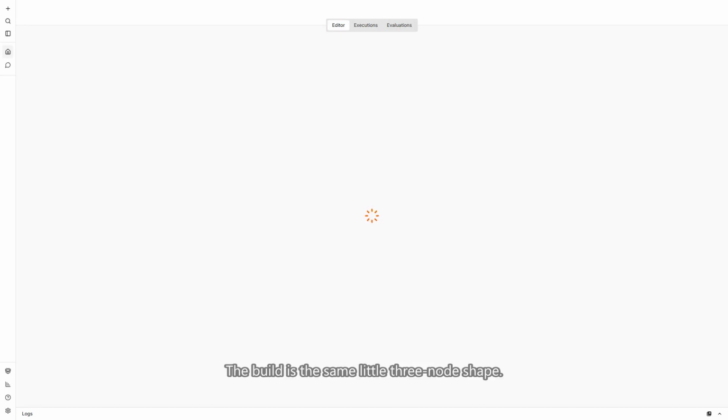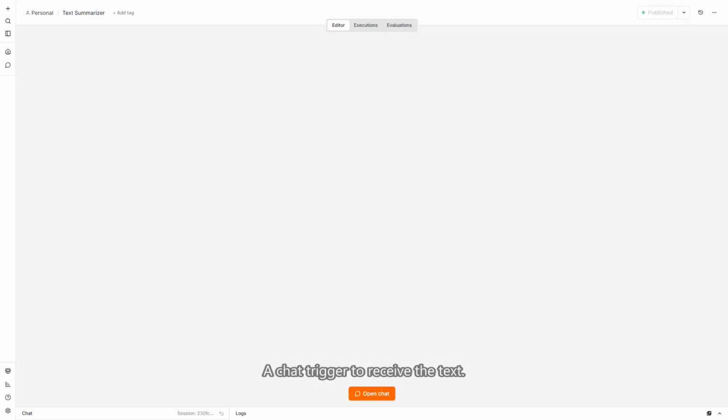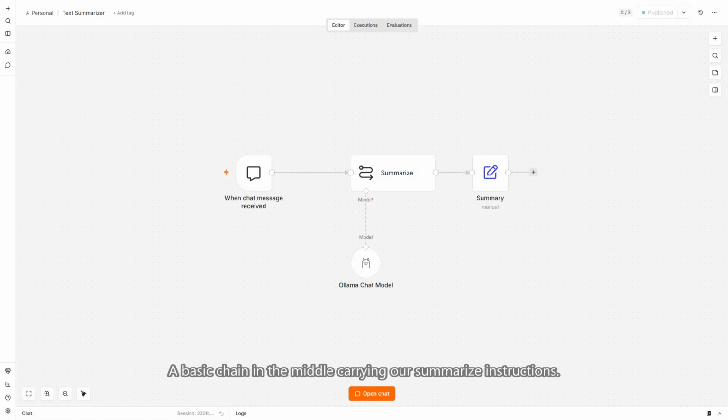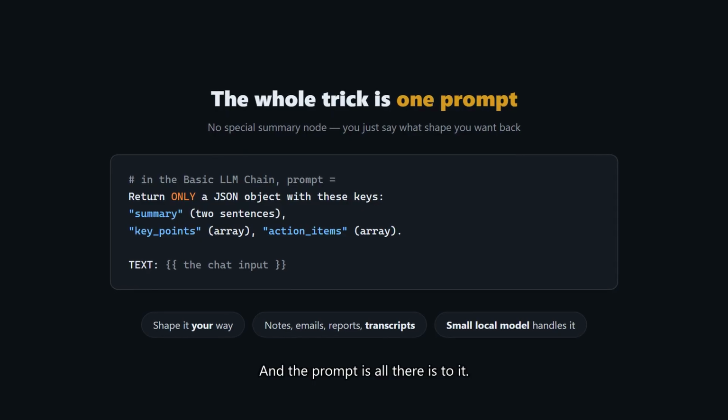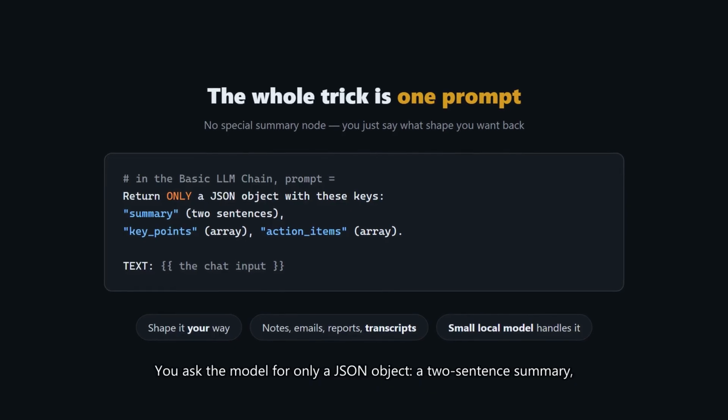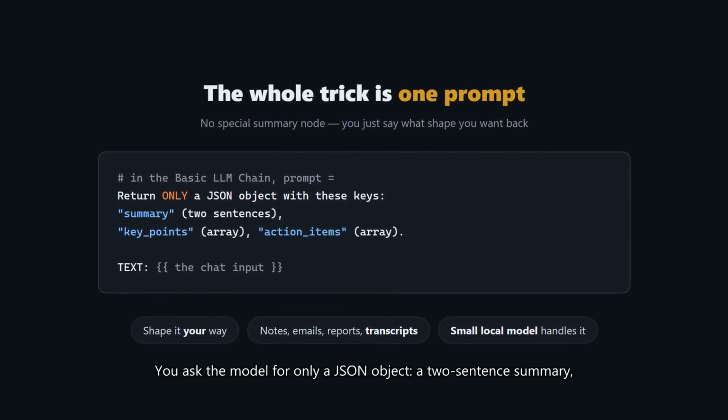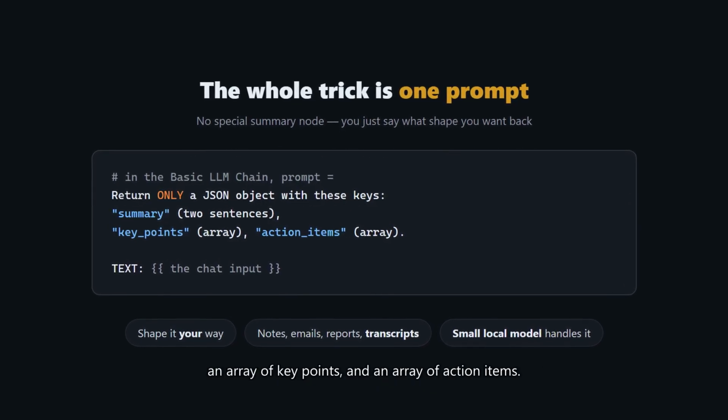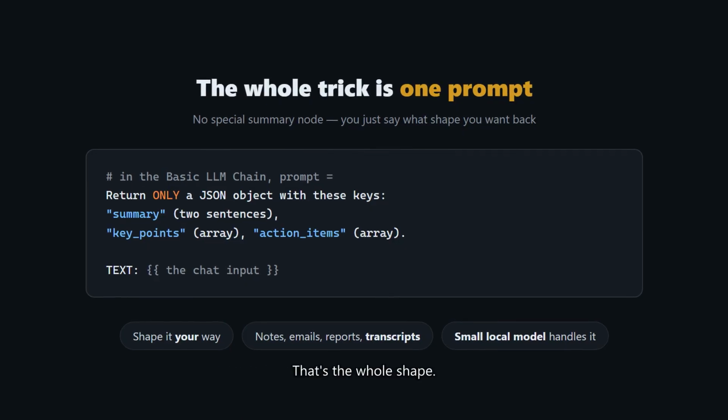The build is the same little 3-node shape. A chat trigger to receive the text. A basic chain in the middle carrying our summarizing instructions. Under it, the local Ollama model doing the reading, and a final node that hands back the clean result. No code, the whole thing lives in the prompt. And the prompt is all there is to it. You ask the model for only a JSON object, a 2-sentence summary, an array of key points, and an array of action items. That's the whole shape.